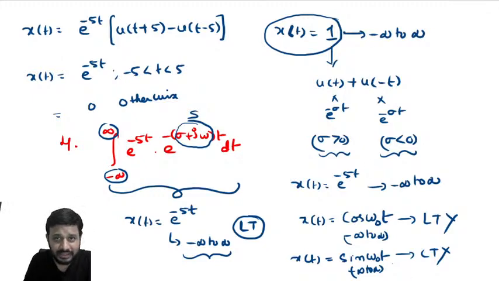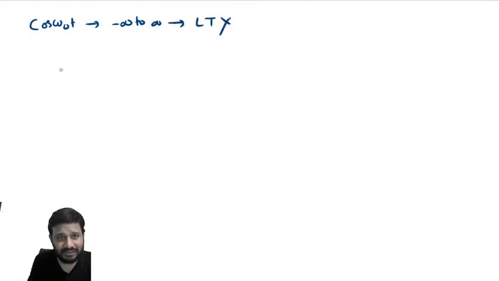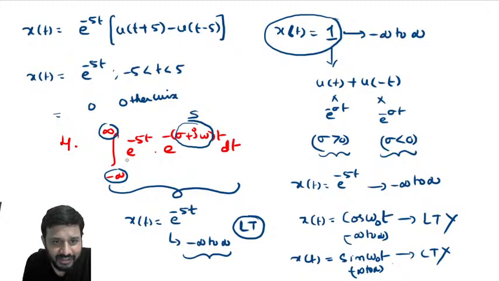But look here, the interesting thing is, cos omega naught t, which exists from minus infinite to plus infinite, has no bilateral Laplace transform, but cos omega naught t u of t will have a Laplace transform, because this signal exists only from 0, no? Then you can find the Laplace transform. But if the signal exists from minus infinite to plus infinite, sorry, we cannot find the Laplace transform. So here the signal I gave exists from minus infinite to plus infinite.